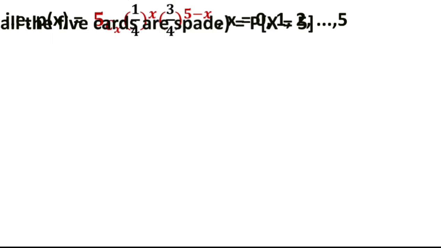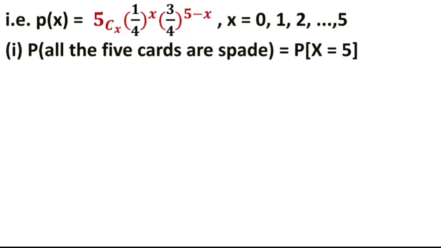So find the probability. First one is, all the 5 cards are spade cards, means x is equal to 5. Replace x by 5 in the previous formula.